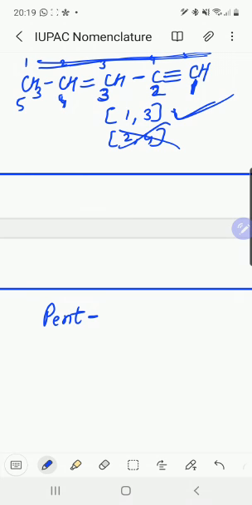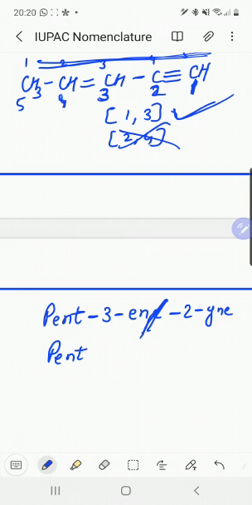The double bond is at the third position, so 3-en, then 2-yne. But since we have both double and triple bonds, we remove the e from the "-ene". So the name will be pent-3-en-2-yne. If a compound contains both double and triple bonds, their locants are written before their respective suffix, and the terminal e from the suffix is removed while writing the complete name.